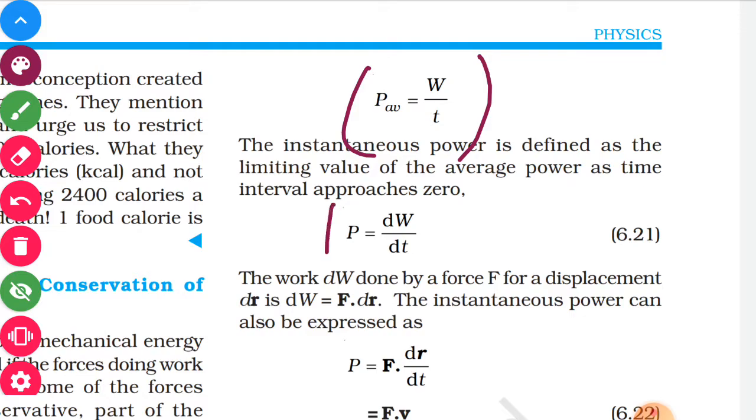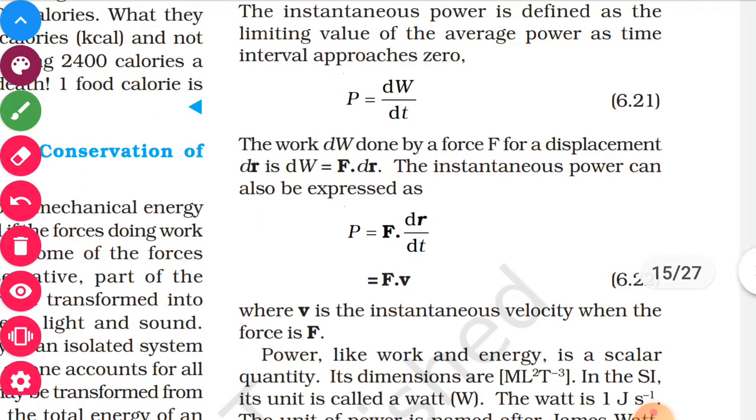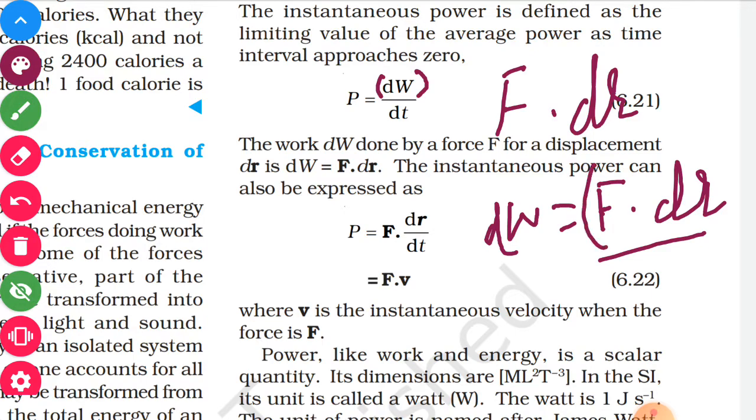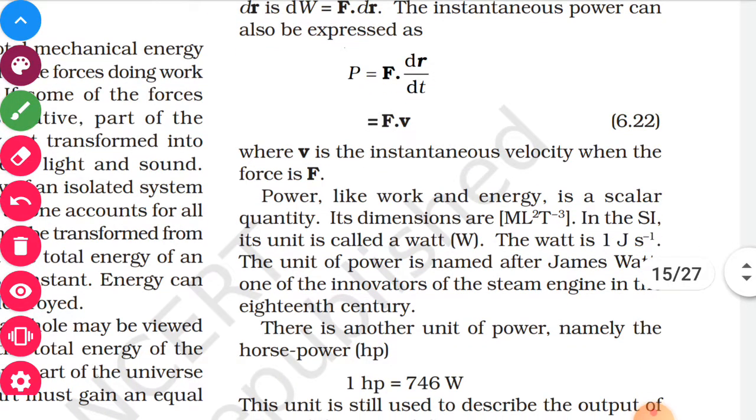If you want to find average power, then it is work upon time. For instantaneous power, the rate of doing work is dW by dt. And work is nothing but force into displacement, so instead of dW we can write F dot dr, giving F dot dr upon dt. As you know, dr by dt is velocity, the instantaneous velocity v when the force F is applied. So power is equal to F dot v.